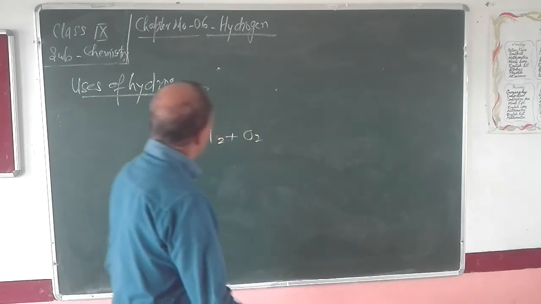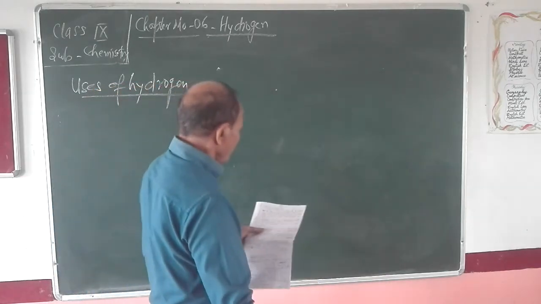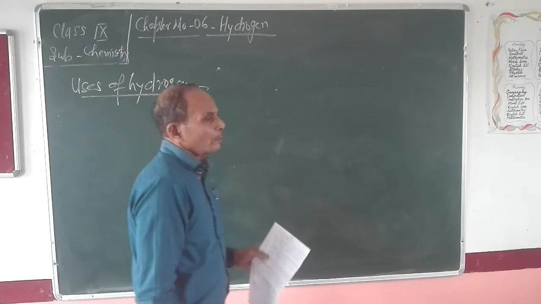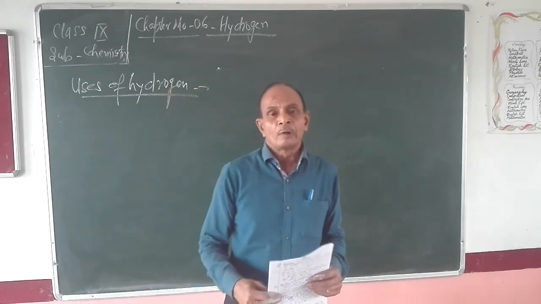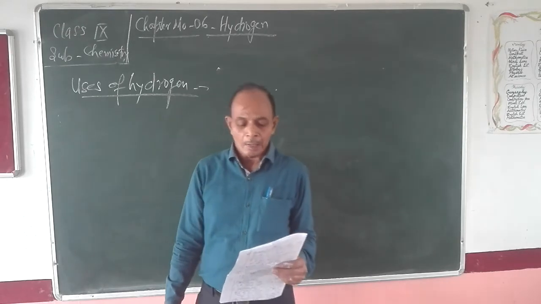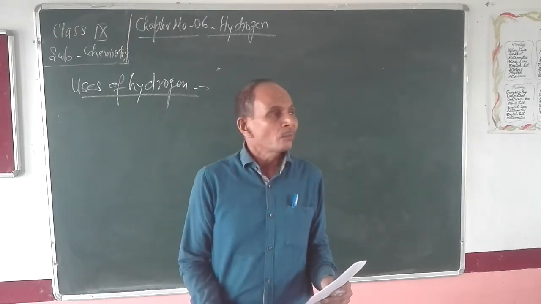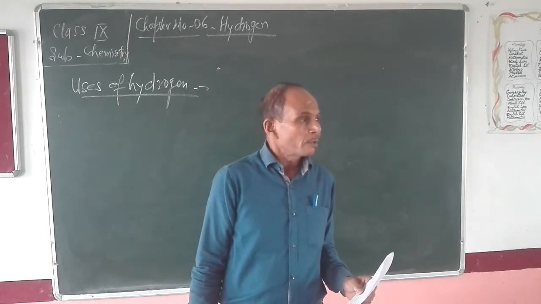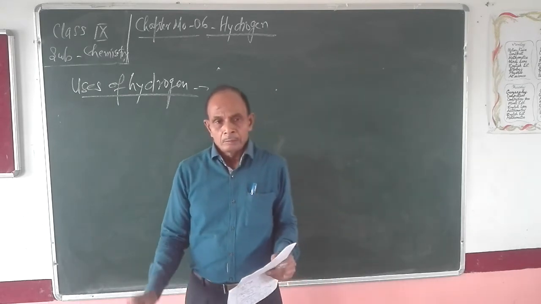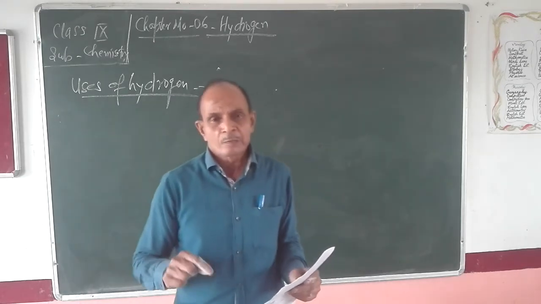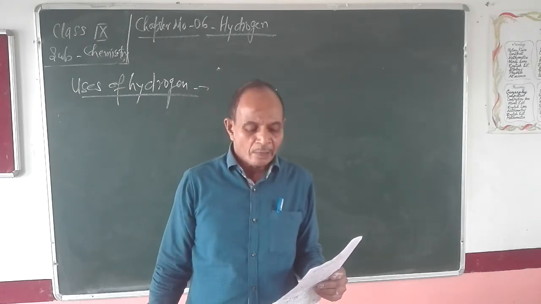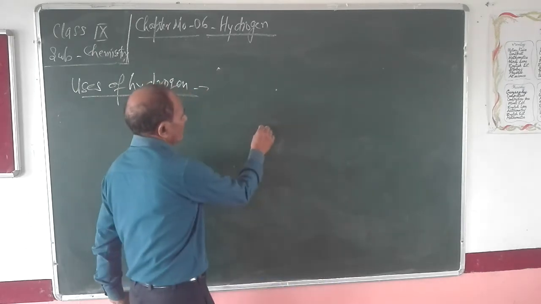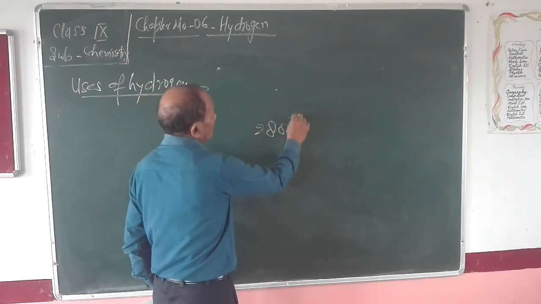Now the next use of hydrogen is the atomic hydrogen torch. When hydrogen is burned in a specially designed apparatus, the flame which is produced is able to provide a temperature of about 2800 degrees Celsius.